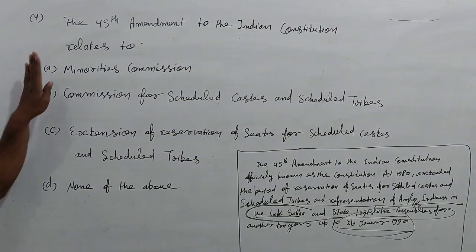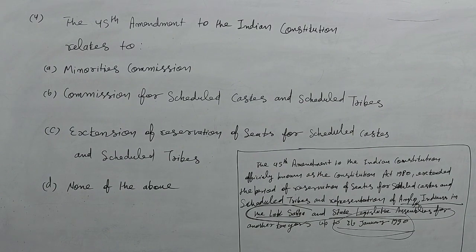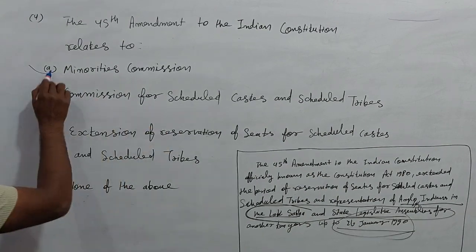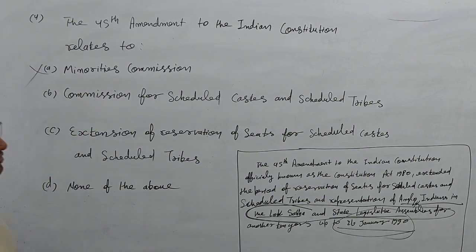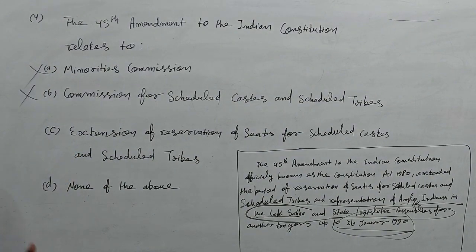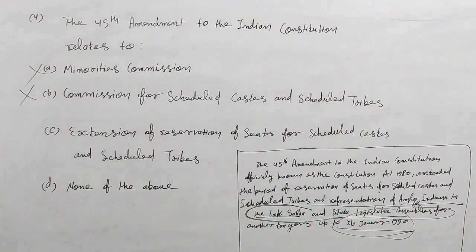Here are the options. The 45th amendment to the Indian Constitution relates to Minority Commission? No, wrong. Commission for the Scheduled Castes and Scheduled Tribes? No. Extension means the time period was extended.